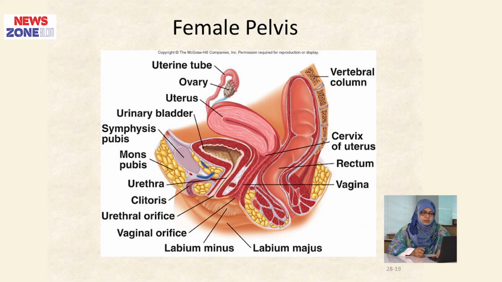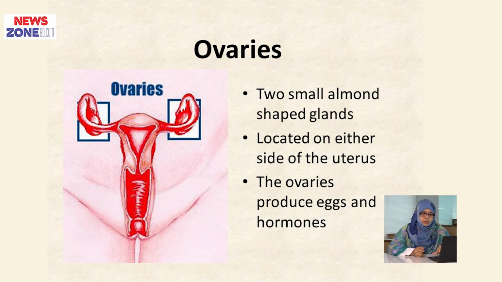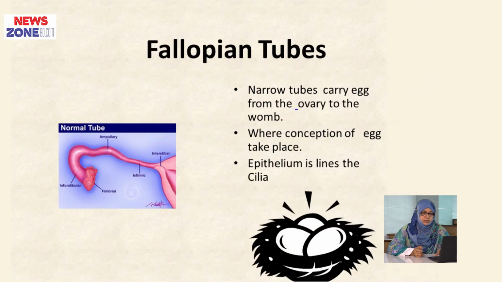And this figure shows the female pelvis. This is the uterus, ovary, and this is the cervix. First, the ovary: two small almond shaped glands located on either side of the uterus. The ovary produces eggs and hormones. Now, the uterus. It is a hollow, pear shaped, muscular organ. It is the home of the developing embryo. And this is the fallopian tube. This narrow tube carries the egg from the ovary to the womb. Here conception of the egg takes place. It is lined by ciliated columnar epithelial cells.